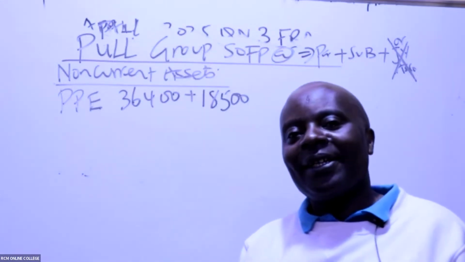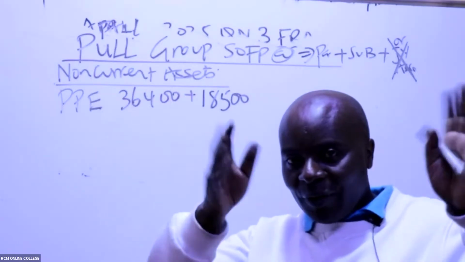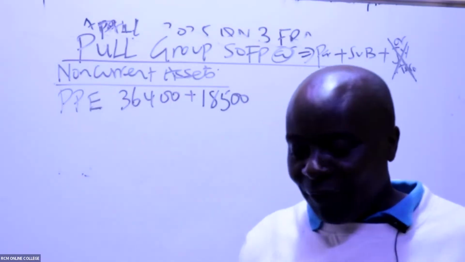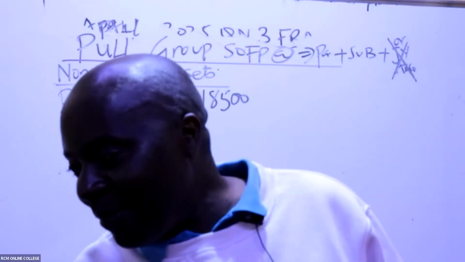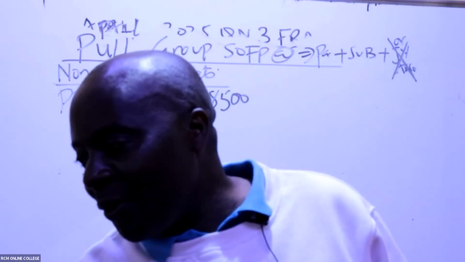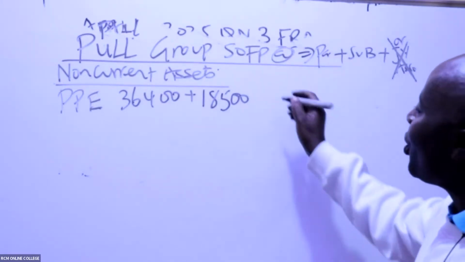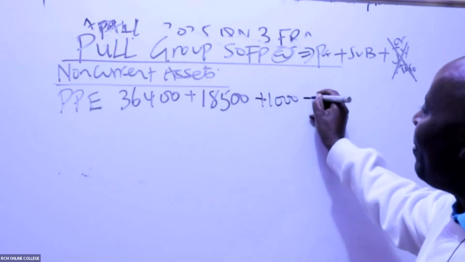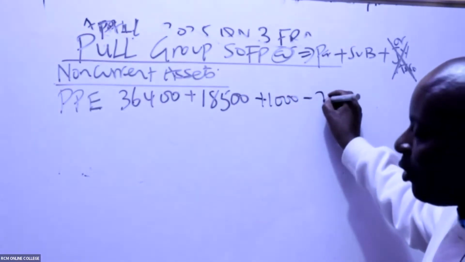Then we ask ourselves, in the statement of net assets, do we have any fair value adjustments of plant? You go to your net assets, look at fair value adjustment. You remember we had a fair value adjustment, right? JV is a bad omen here. Don't touch JV. So in this case here, we had 1,000, isn't it? It was an uplift. It was a revaluation gain. So you say plus 1,000 minus, still in the net assets, we have that depreciation of 200.